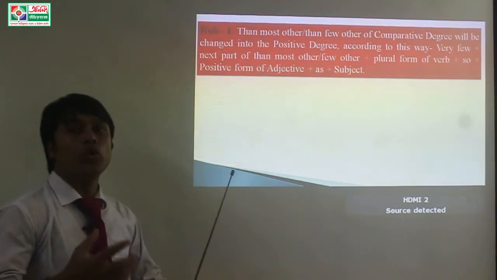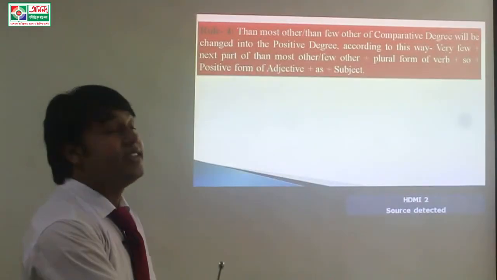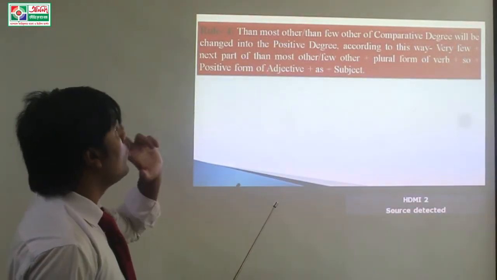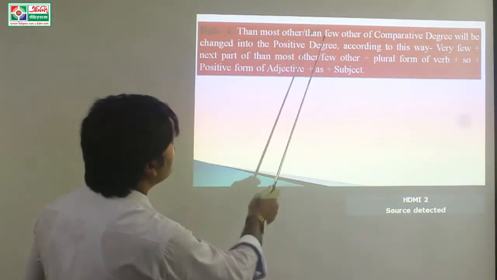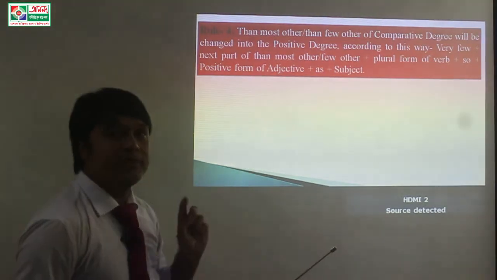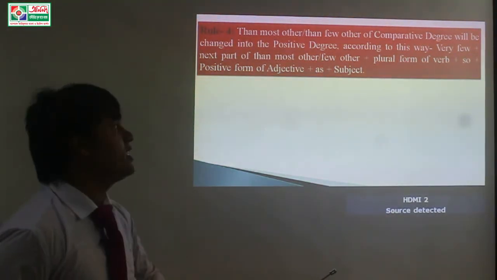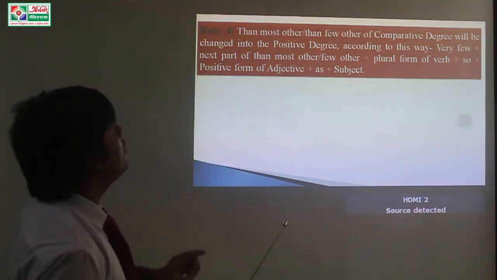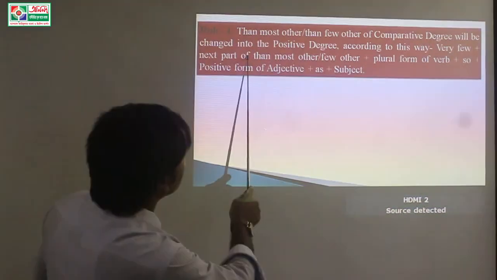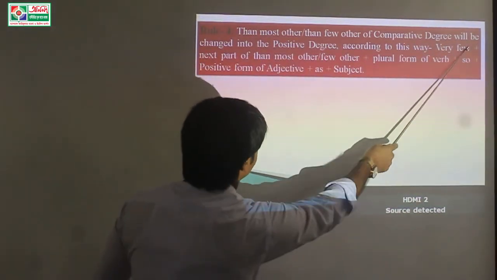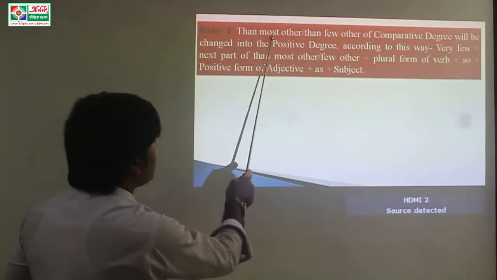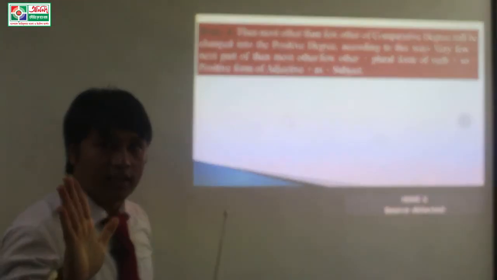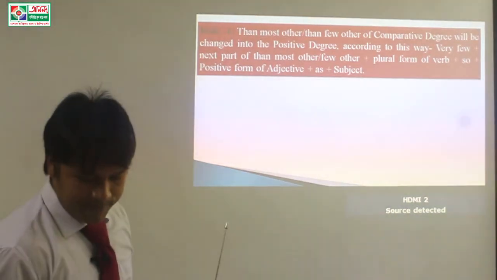Dear students, we can say it in the easiest way. When we can find then most other or then few other in the comparative sentence, then we can use very few in the positive degree instead of then most other or then few other. Is it clear to you?